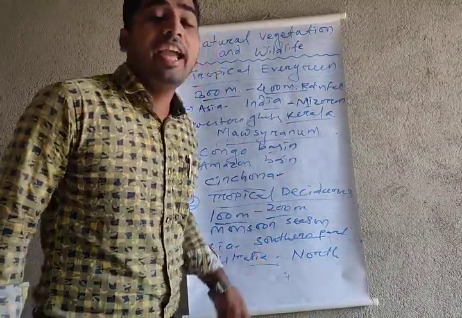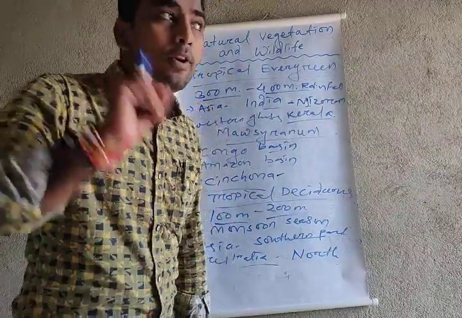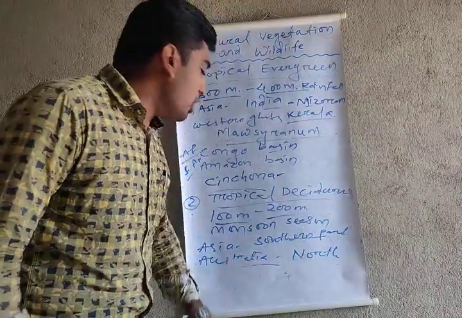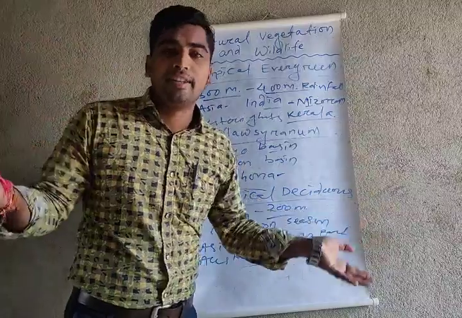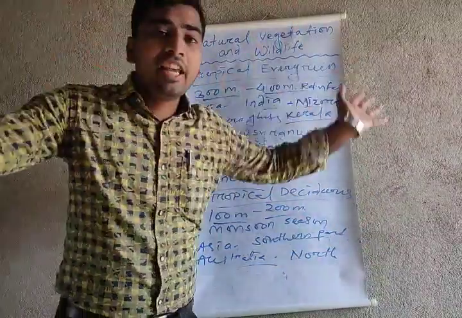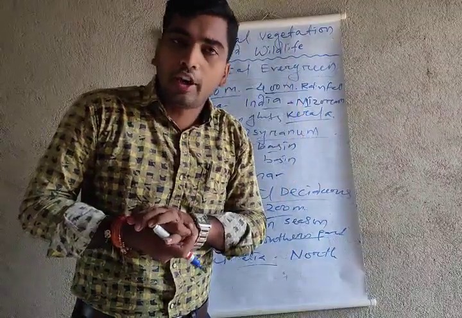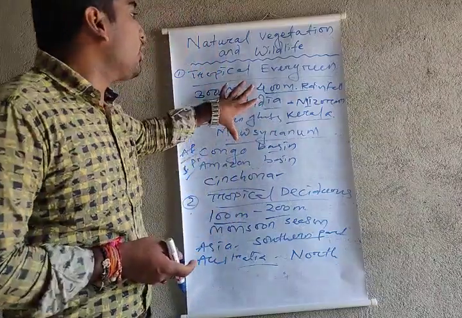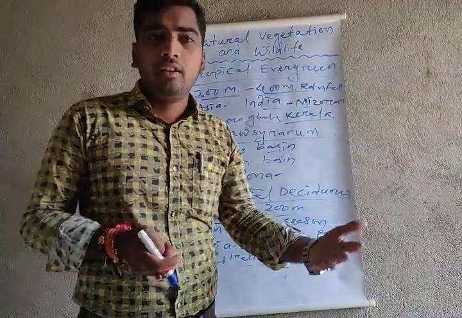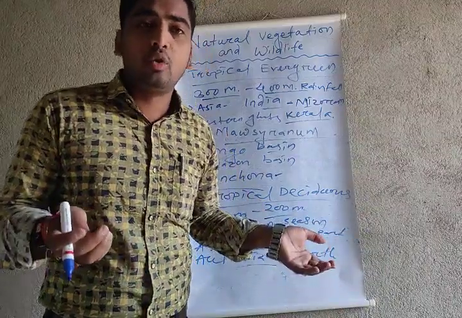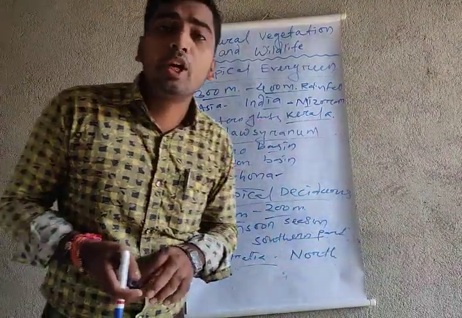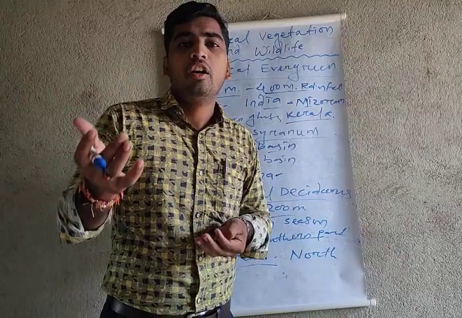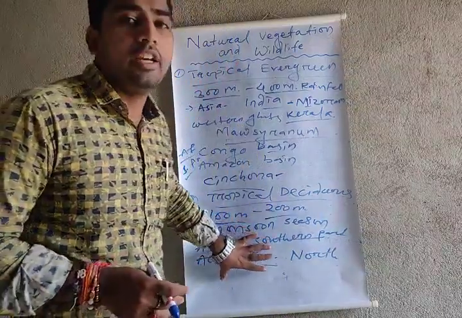The tropical deciduous forest, also known as the monsoon forest, is mostly found in the southern part of Asia and the northern part of Australia. In the evergreen forest, plants grow heavily and tall, and animals that survive in water, like crocodiles, snakes, frogs, etc., live there. But the tropical deciduous forest does not need so much water, and animals like the monkey, elephant, tiger, deer, lion, etc. live there.